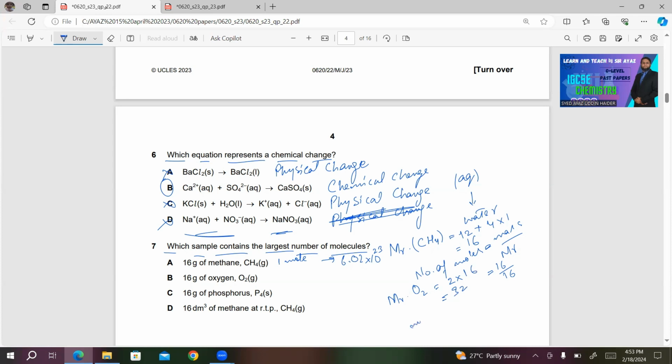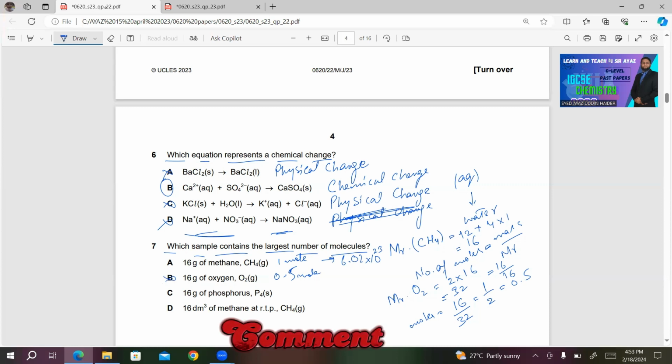So the moles for oxygen will be 16 divided by 32, which is 1 divided by 2, or you can write 0.5 moles. Obviously with 0.5 moles there will be less number of particles. I'm not going to calculate the particles. So narrow down the choice. B can't be the correct answer.